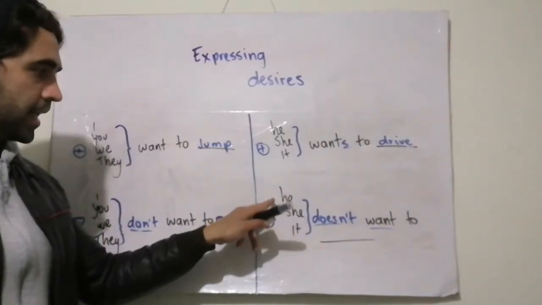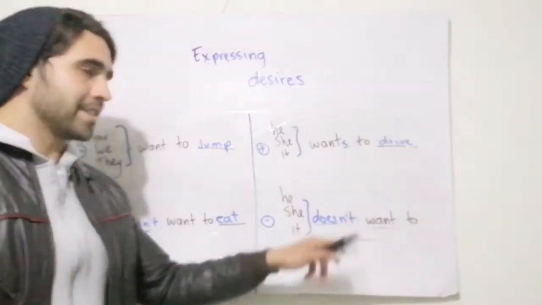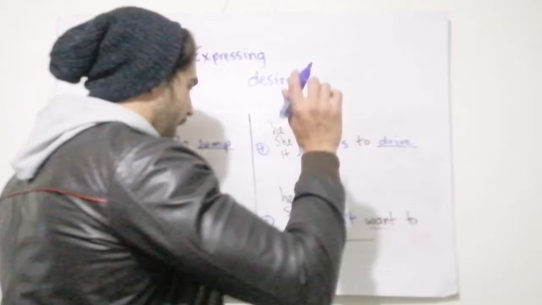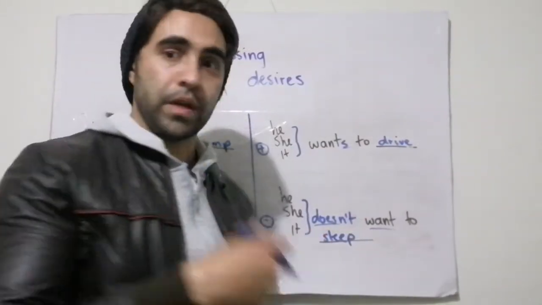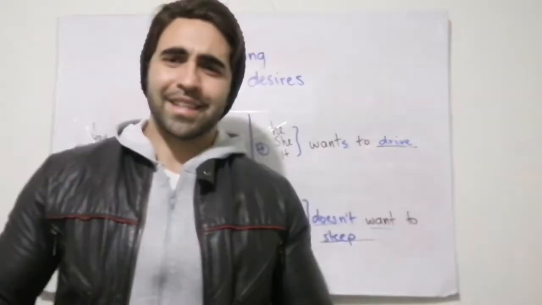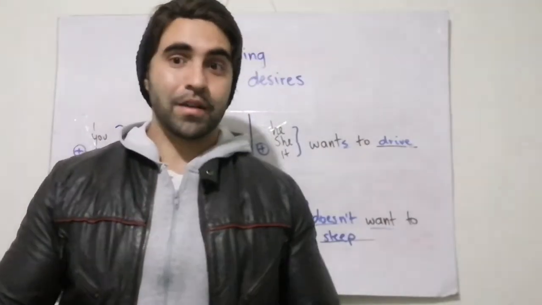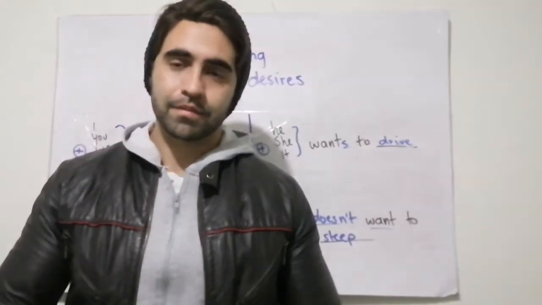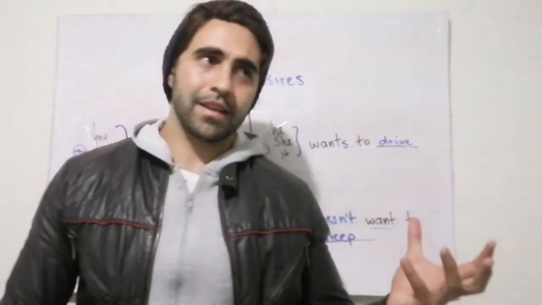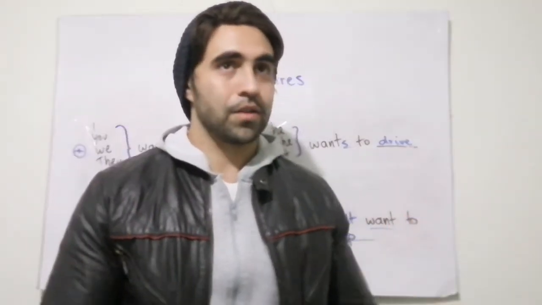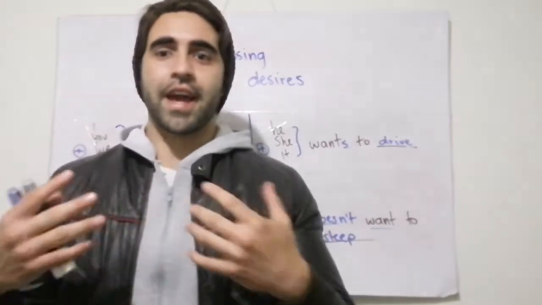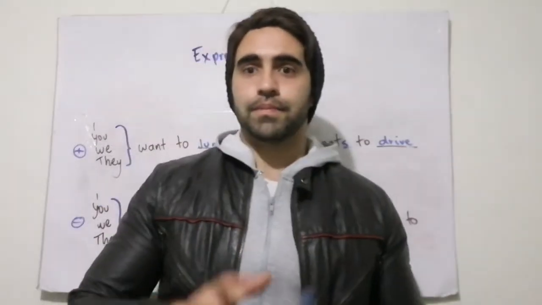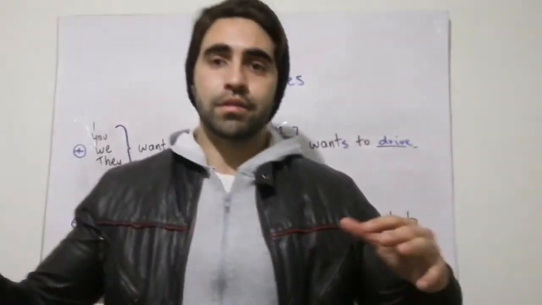So I say, he or she or it doesn't want to, I don't know, sleep. We use a verb. So he doesn't want to sleep. He wants to play basketball. Or he doesn't want to eat rice. He wants to eat a hamburger. So basically, that is how we use the verb want.